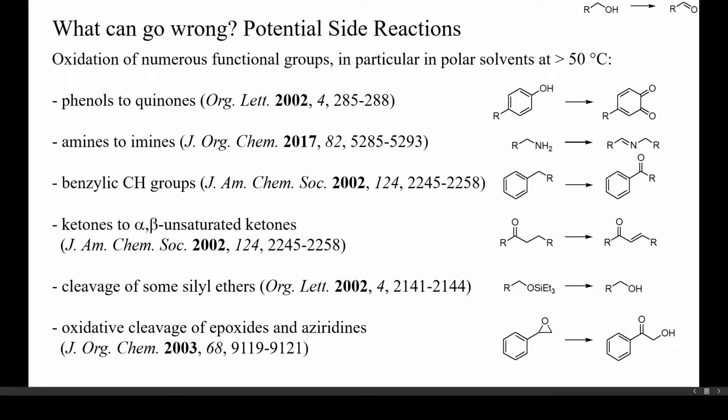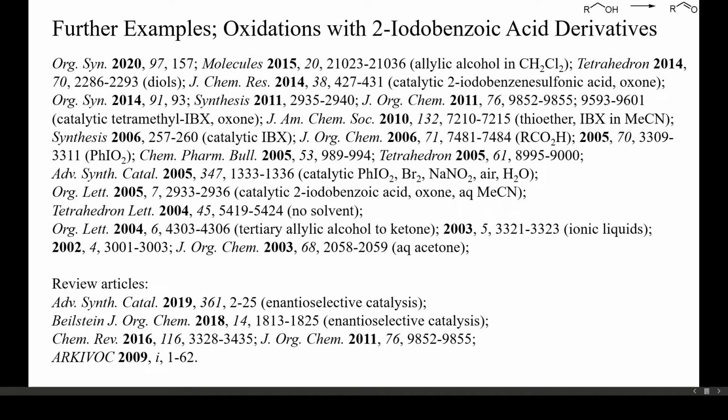Further functional groups that may be oxidized or otherwise transformed by hypervalent iodine derivatives are shown here. These include phenols, amines, alkyl arenes, ketones, silyl ethers, and epoxides. Most of these reactions proceed more slowly, however, than the oxidation of primary alcohols. Here are further, mostly recent references, which you can also find in the description of this video.